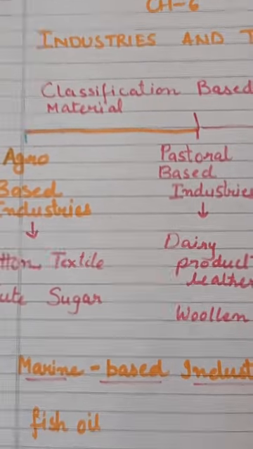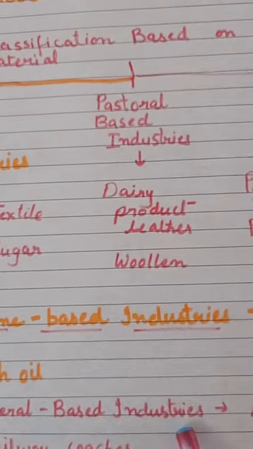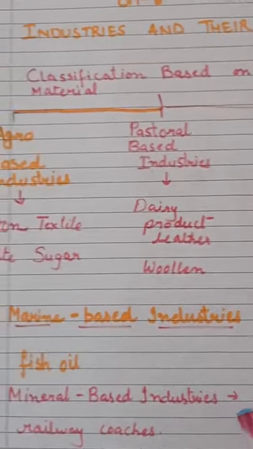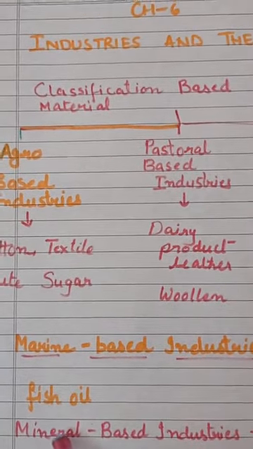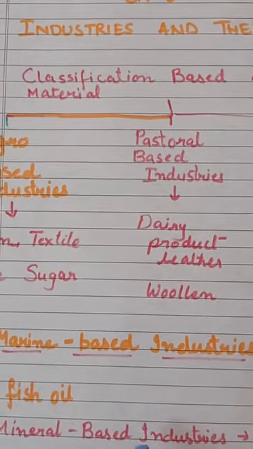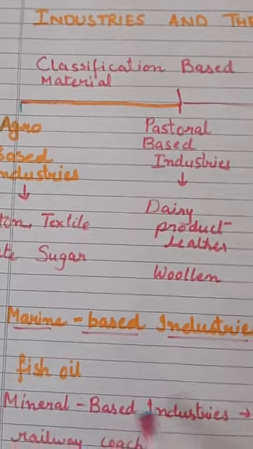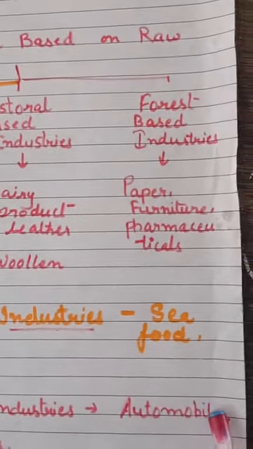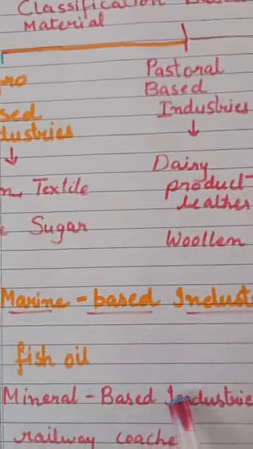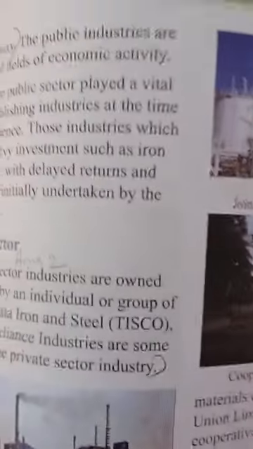Next is, that is the mineral based industries. In such industries, students, we get the raw material from the minerals, that is most of the industries which are totally dependent on the minerals. We have studied now about the minerals. So what are those industries? That is automobile industry, that is oil, coal, railway coaches. So all these come under the mineral based industries.